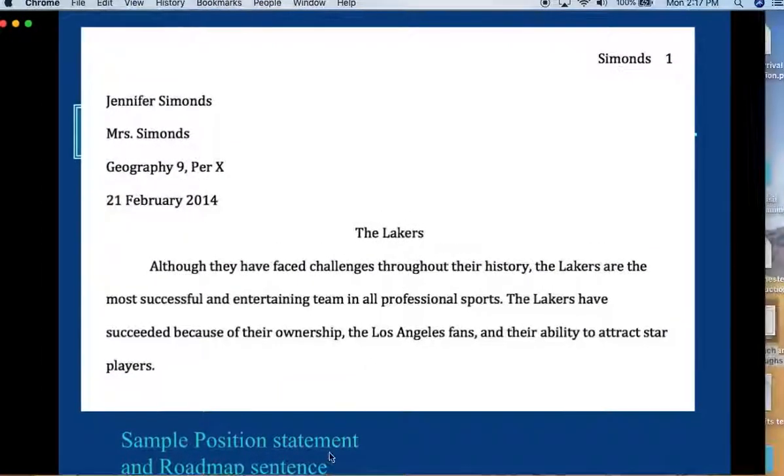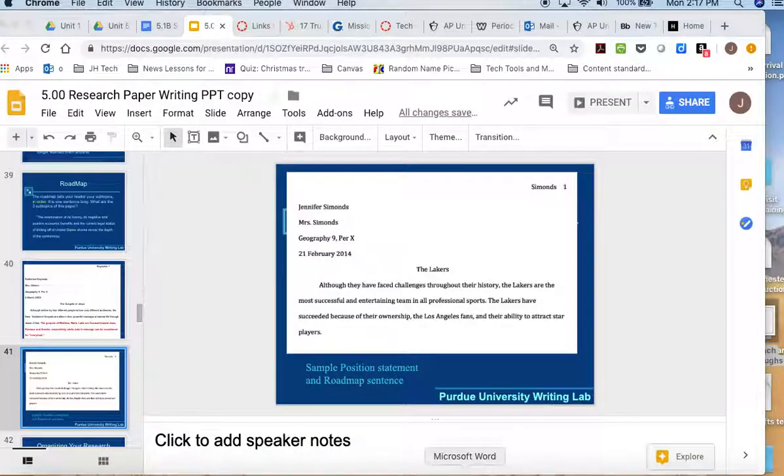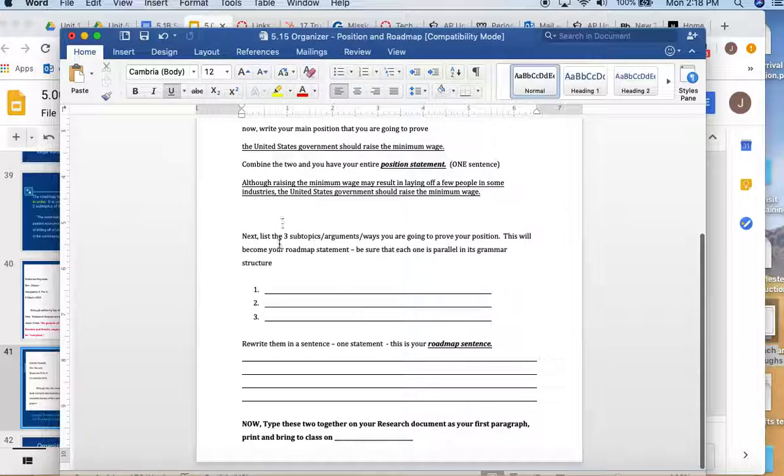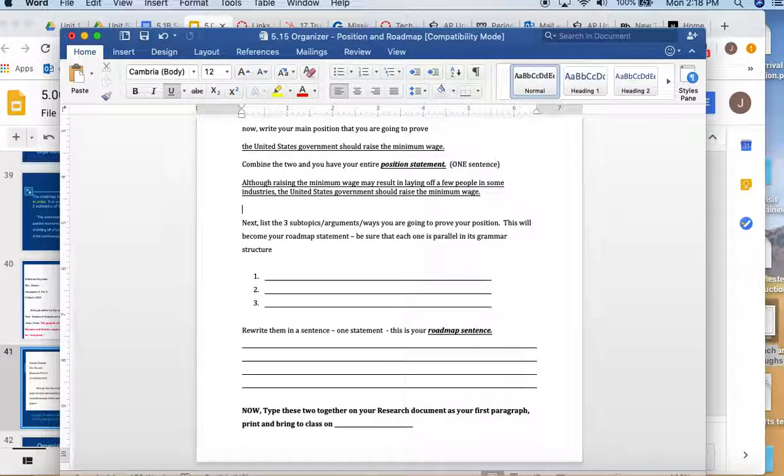What I'd like for you to do is go back to your organizer, and let's really consider here what we're going to write. It says, list the 3 subtopics or arguments or ways you're going to prove your position. This will become your roadmap statement. It says, be sure that each one is parallel in its grammatical structure. So if I'm going to go back up to this idea here, I'm going to say the United States government should raise the minimum wage, and then I need to answer the question, why?